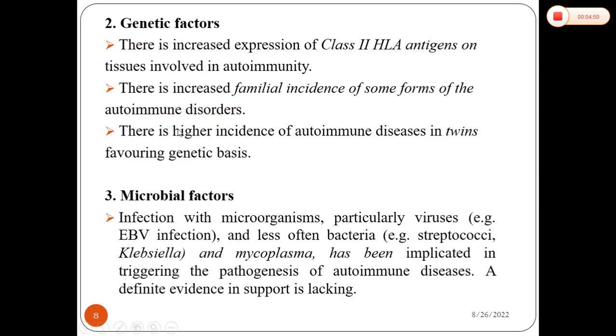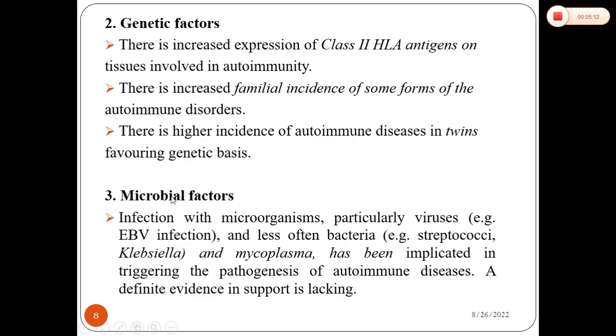Next are the genetic factors. For example, if there is overexpression of class 2 HLA antigens on tissues involved in autoimmunity, that may result in autoimmune reactions. And that is usually accumulated in the family, because if the parents have that problem, it may pass on to the children also.